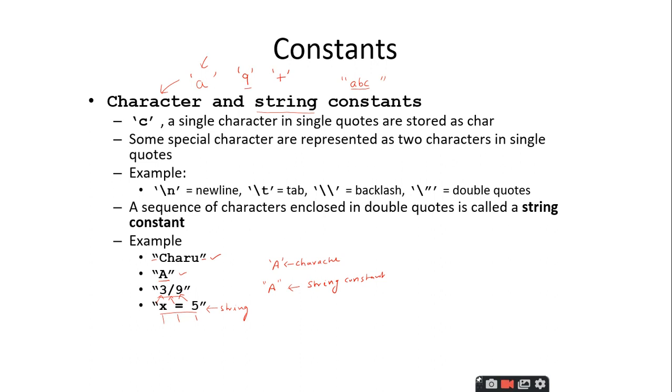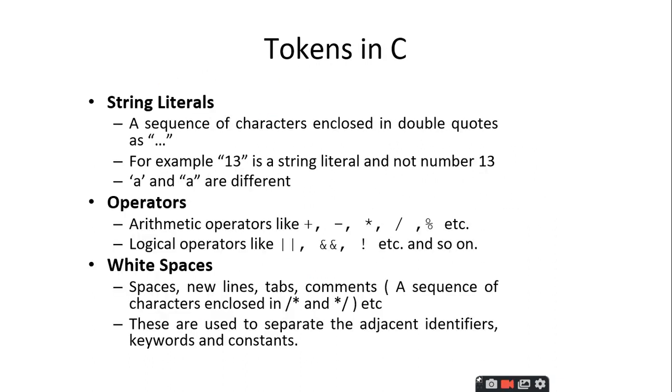That's all about the constants we have. The important point you should understand here is that a constant is something whose value does not change during program execution. The program is not allowed to change the value of constants. We have 4 different constants: integer, float, character, string. So we have seen some examples also.